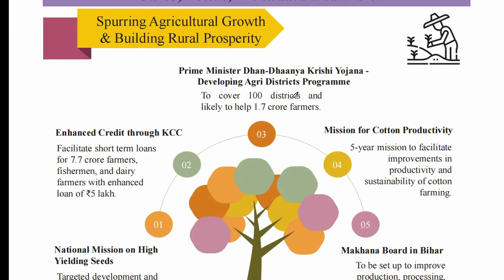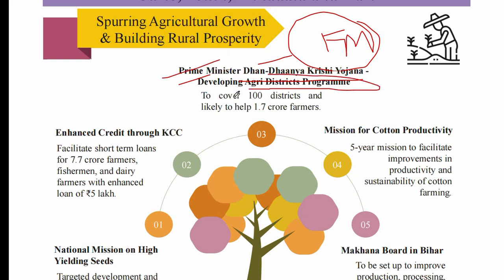Now, the first one is agriculture growth and building rural prosperity. In this budget, our honorable finance minister focuses first on the Prime Minister Dhan Dhaanya Krishi Yojana for developing agriculture districts. In this program, the plan is to cover 100 districts and likely help 1.7 crore farmers in the country. The second is enhanced credit through the KCC scheme. This scheme facilitates short-term loans for 7.7 crore farmers, fishermen and dairy farmers, with an enhanced loan limit of 5 lakh.